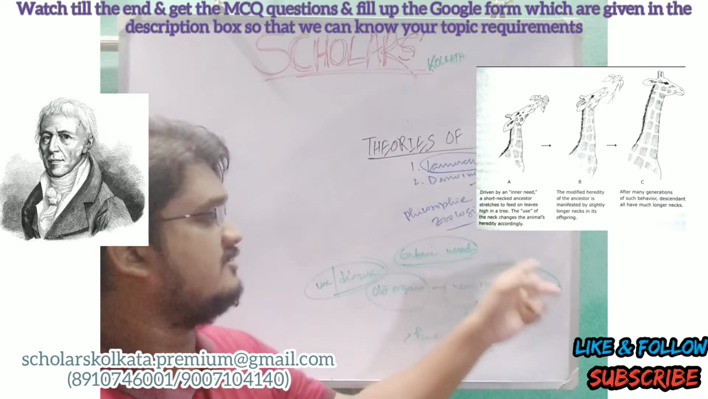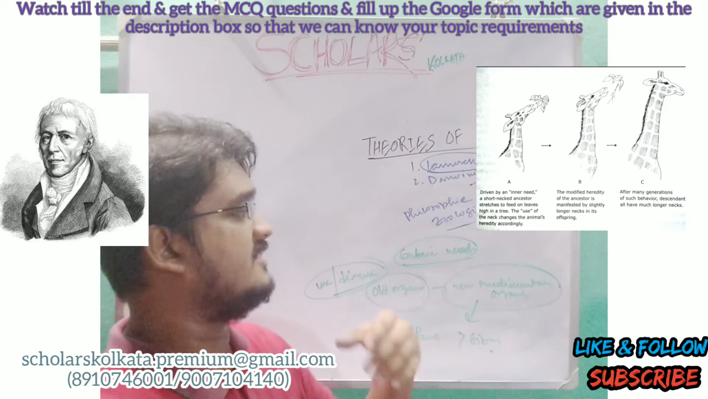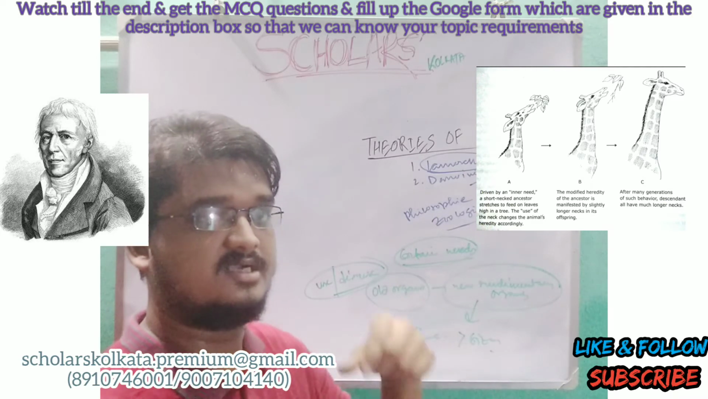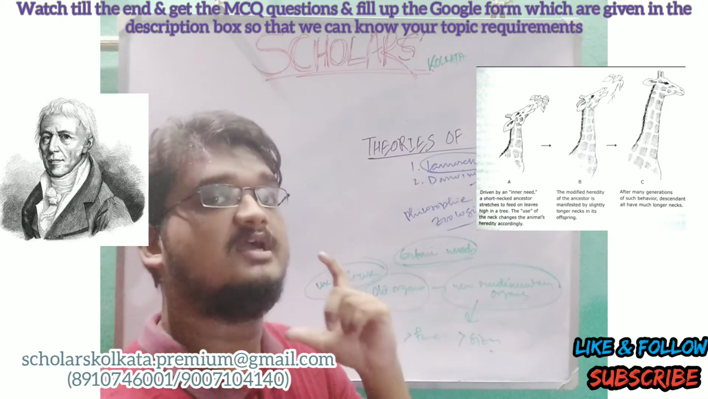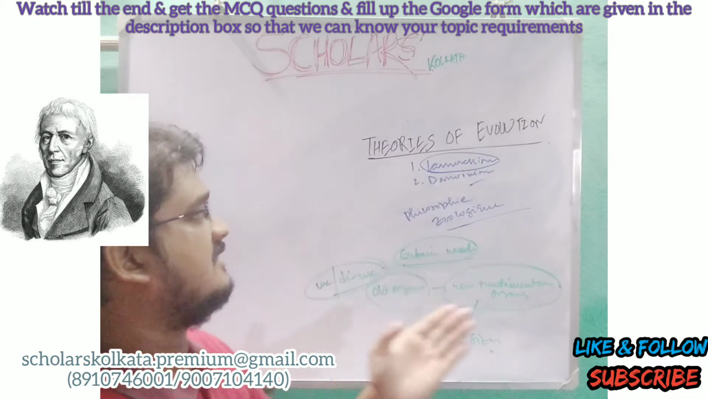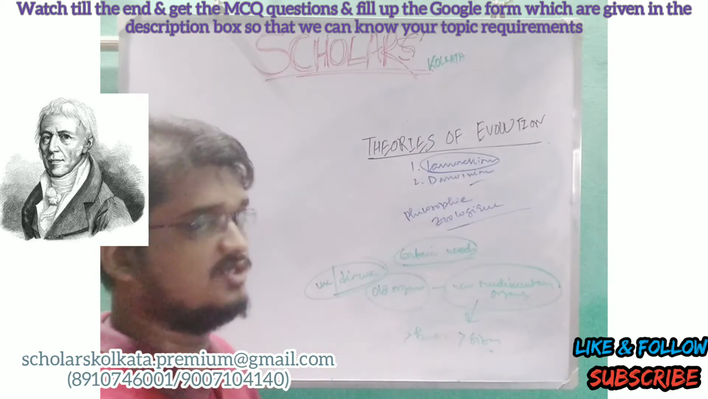And this new rudimentary organ, the longer neck, this characteristic is transmitted generation by generation, and the current form of giraffe, which has the longer neck, is formed. Thus Lamarck described his hypothesis, that is Lamarckism, in his book Philosophie Zoologique.